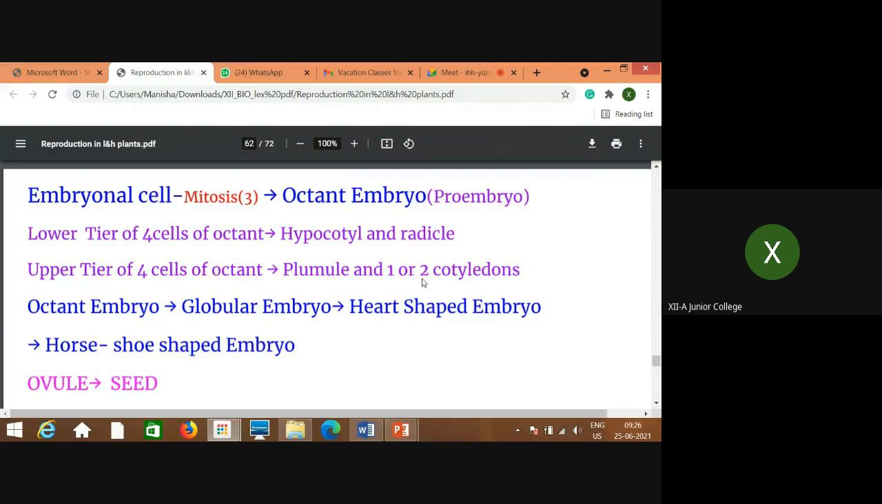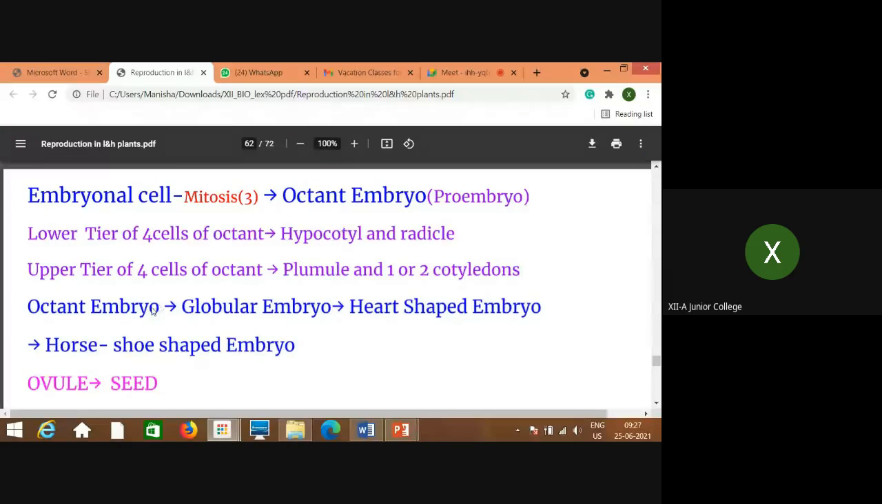Either it is monocotyledonous or dicotyledonous: if one cotyledon, it is called monocot; if two cotyledons, it is called dicot. So depending on the species, one or two cotyledons are produced from the upper tier of 4 cells of this octant embryo. Now what happens to this octant embryo or proembryo?